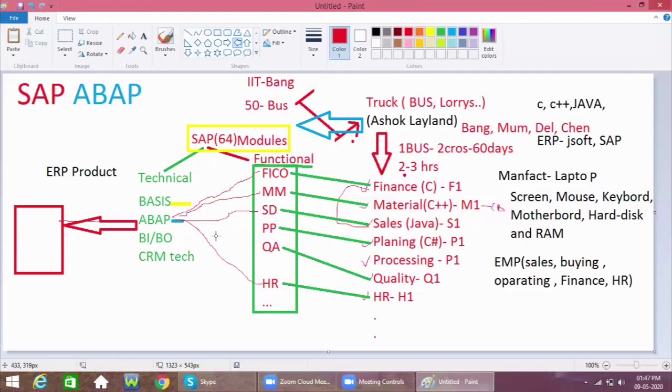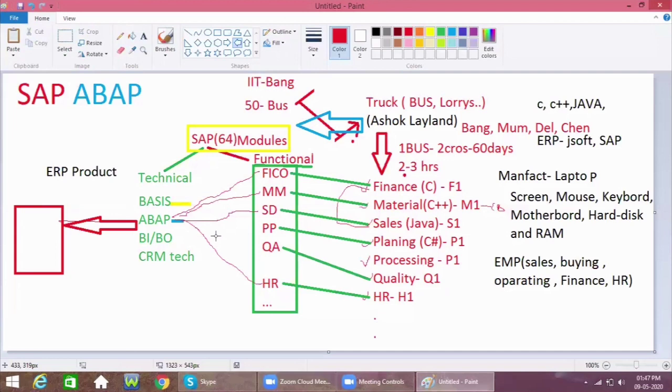With the help of the ABAP team, we can show the outputs in the required format to the particular customers. This is why we require ABAP. So in this video, this is the history of ABAP, where we can use it and how we can use it. We'll continue with the next class.